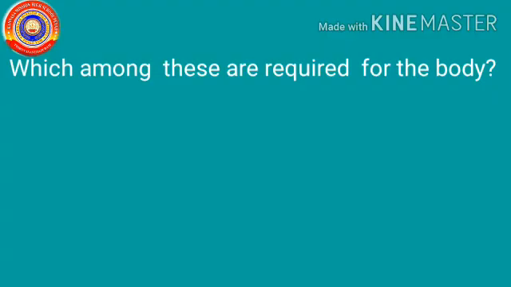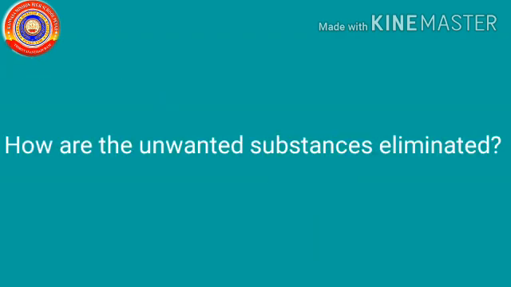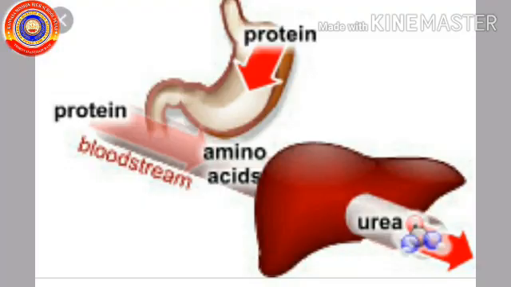Which among these are required for the body? The oxygen and the nutrients. How are the unwanted substances eliminated? The carbon dioxide is eliminated through respiration. The urea that reaches the blood is not necessary for the body. Let us see how this is expelled.